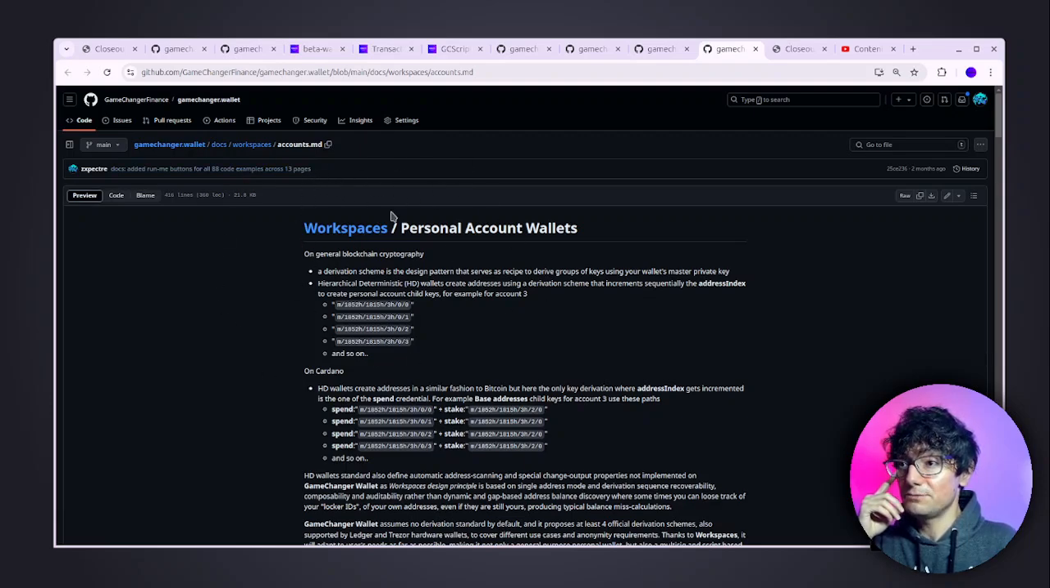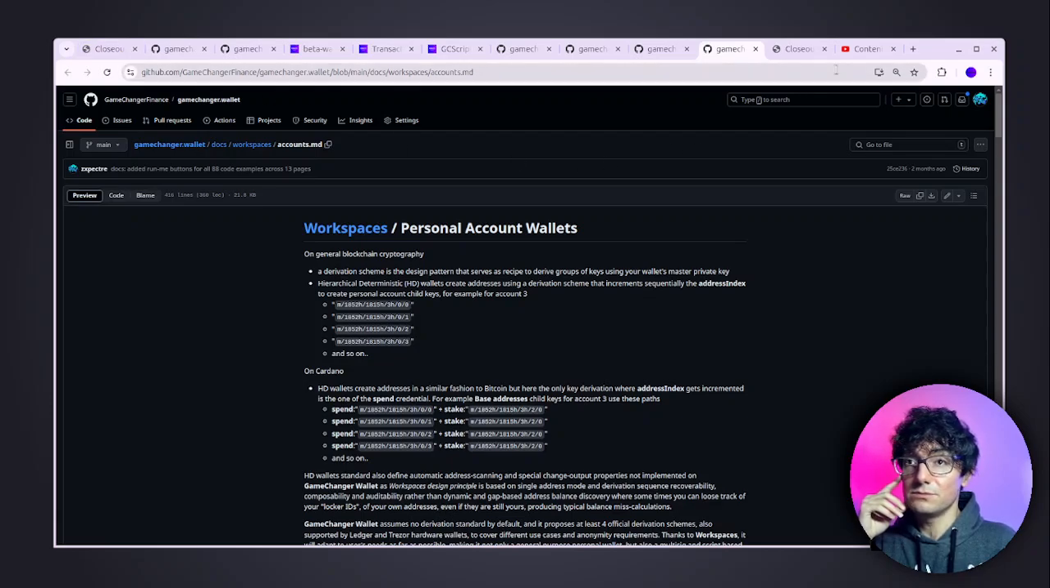And also topics like key derivation, address building, personal account wallets, multi-sig wallets with what we call workspaces, and other topics as well.